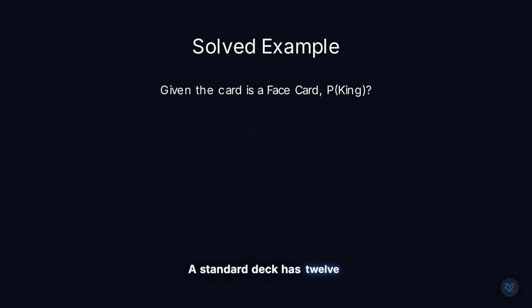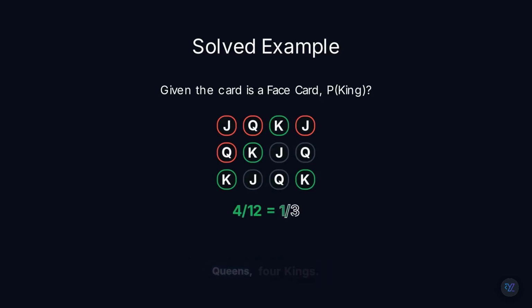Let's solve one. A standard deck has 12 face cards, 4 jacks, 4 queens, 4 kings. Now someone tells us the card is definitely a face card. Our sample space immediately shrinks. We're no longer looking at 52 cards. We're only looking at 12. Kings equal 4. Face cards equal 12. 4 over 12 equals 1/3. So the probability becomes 1/3, not because the deck changed, but because our information changed.